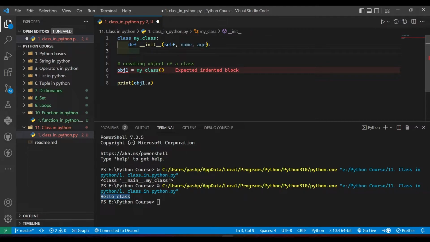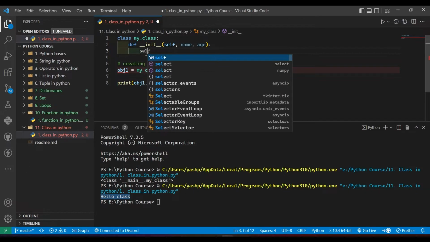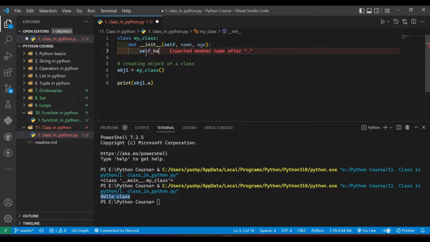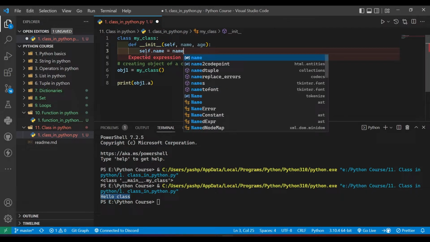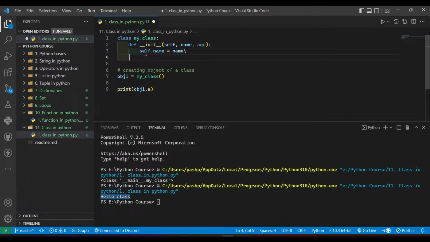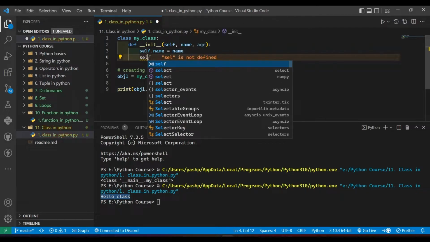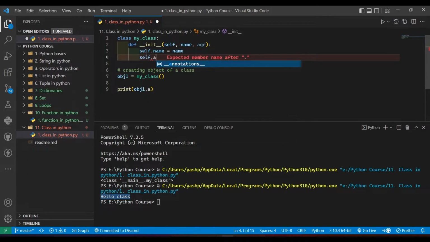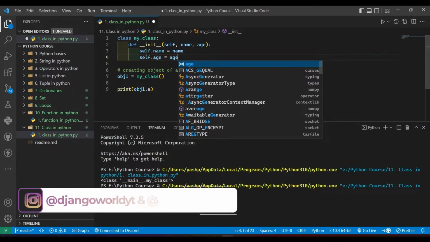Here I will assign the age and name, so I can access these variables using self. So self.name equals to name, and self.age equals to age.